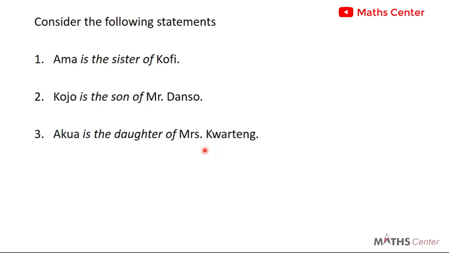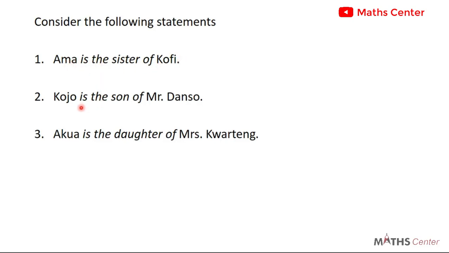These things also happen in mathematics. Sometimes we may have two sets. Now these two sets can be linked by a statement. The statement can be in the form of words or a mathematical expression. When you have two sets and they can be linked by a statement, the statement linking those two sets is what we refer to as a relation. So in this case, Amma is linked to Kofi by the statement is the sister of. So the statement is the sister of is the relation in the first instance.